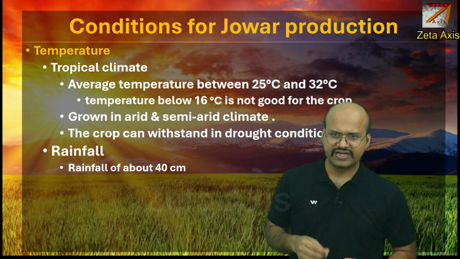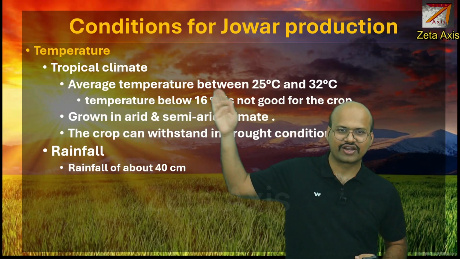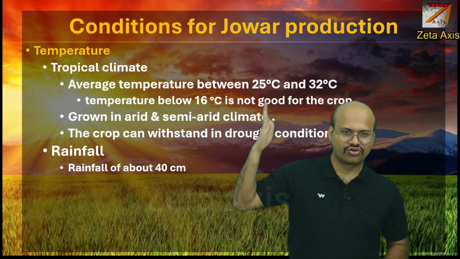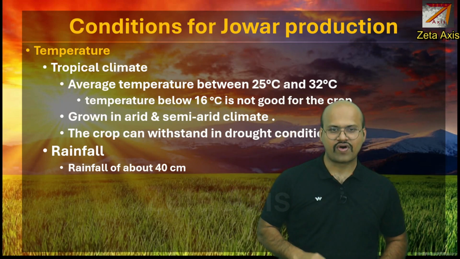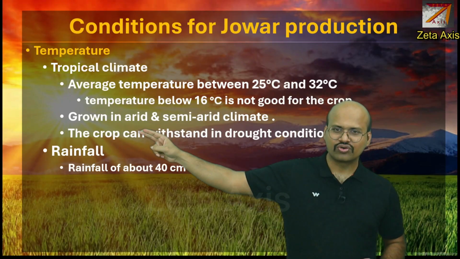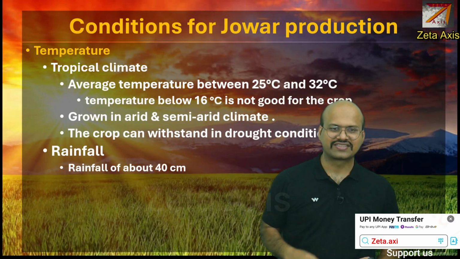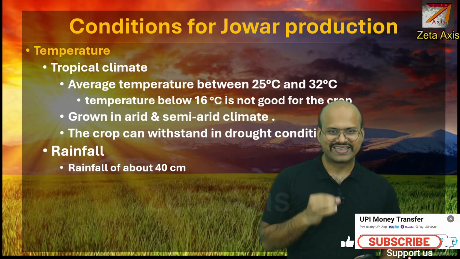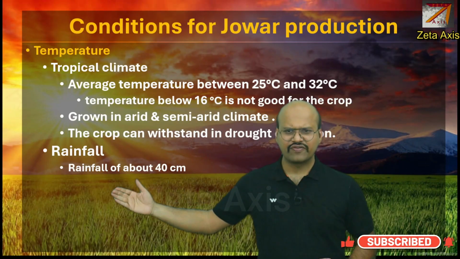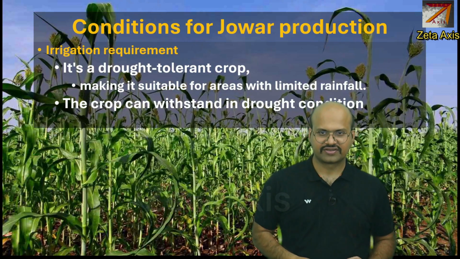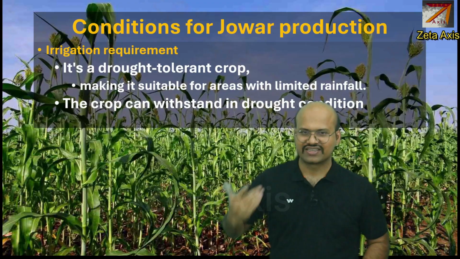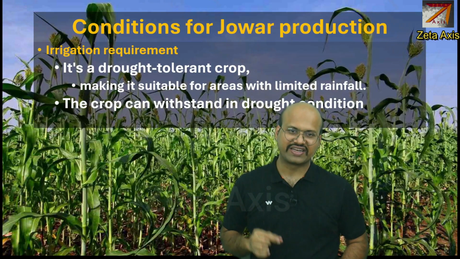Here is a little bit of detail. We already saw that the average temperature requirement is 25 to 32. Temperature below 16 degrees Celsius is not good for this crop. It does not require a cooler climate. It does not like cold climate. It can be grown in arid and semi-arid climate where there is less rainfall or less irrigation facility. It can withstand drought conditions. Rainfall of about 40 centimeters is sufficient. Now we have seen it is drought tolerant, so much irrigation is not required. It can be grown in rain-fed areas.